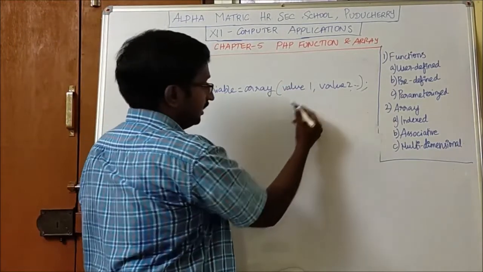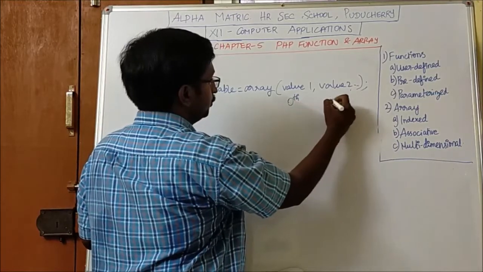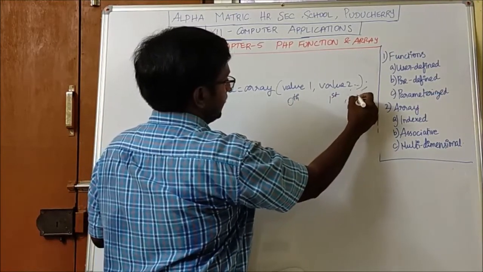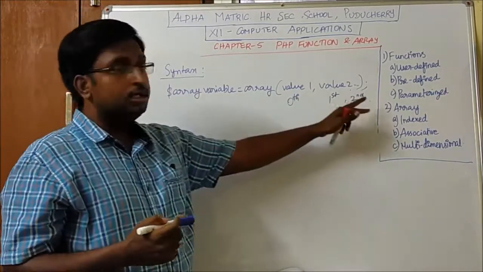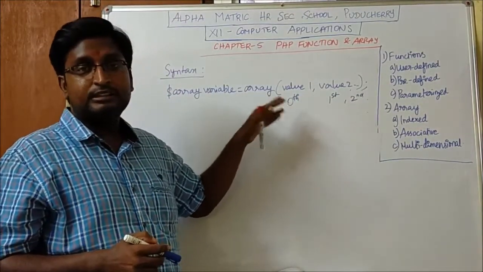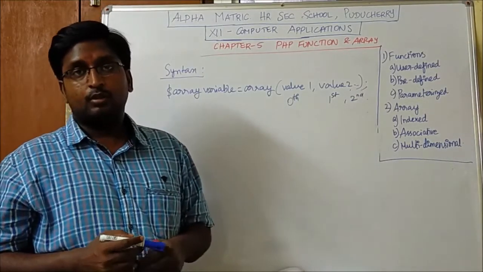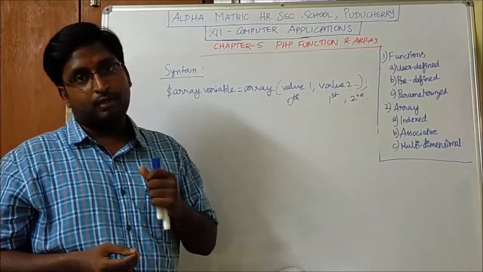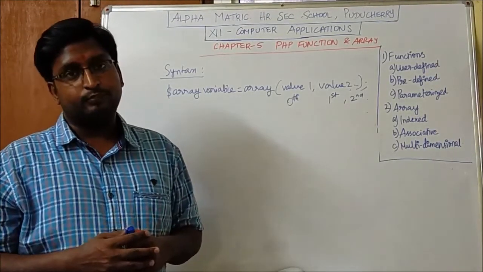The values which are stored in the array start from the 0th position, first, second, like it goes on, not as 1, 2, 3. The array element starts with the index from 0, 1, 2, like that. Okay, this we have to keep in mind. Next, we will see about the index array.